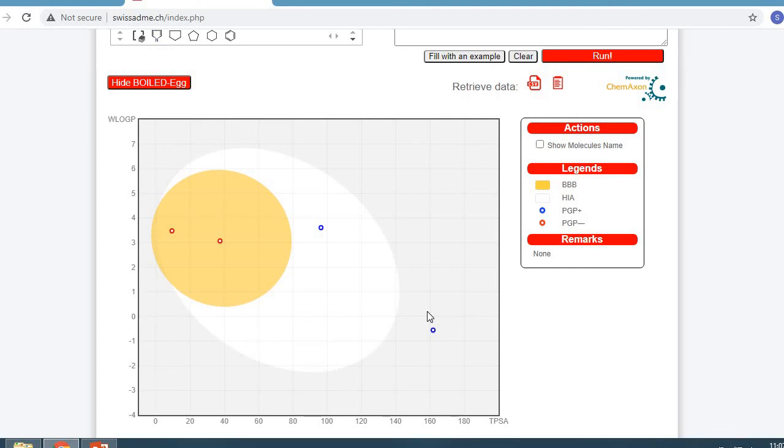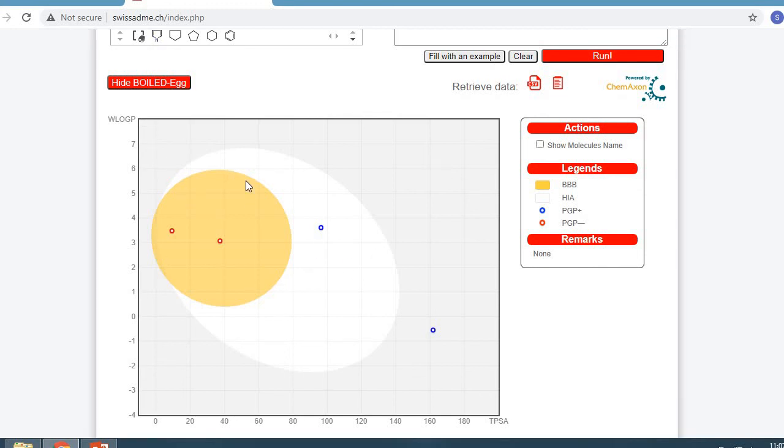So this boiled egg is a graphical representation of a boiled egg. On the x-axis there is TPSA, that is topological polar surface area, and on the y-axis there is WLogP, that is lipophilicity. So this is a graphical representation between the polarity and the lipophilicity of the compound.